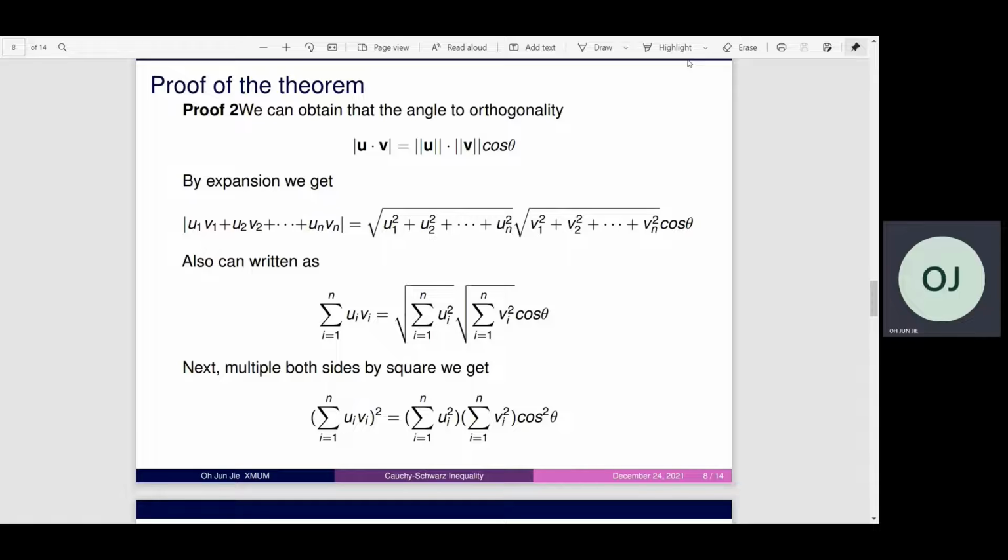Next, we square both sides. We get the square of the sum of ui vi from i equals 1 to n, equal to the sum of ui squared times the sum of vi squared, times cosine squared theta.